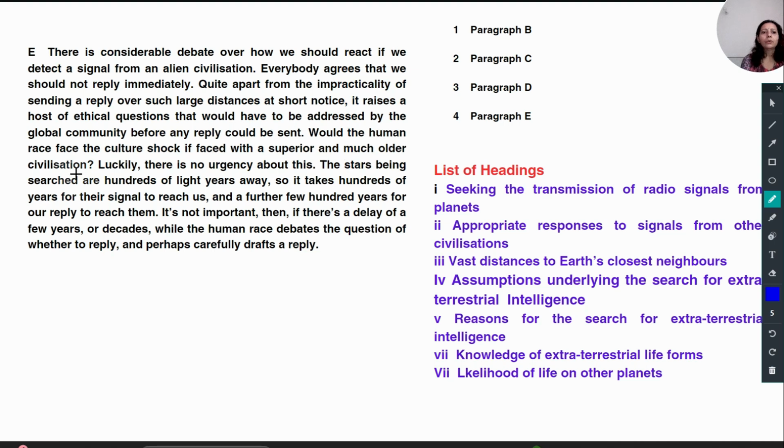Would the human race face culture shock if faced? So definitely they are talking about appropriate responses to signals from other civilizations. The first line is also saying there is considerable debate over how we should react if we detect a signal from an alien civilization. So I will go with E, second number.